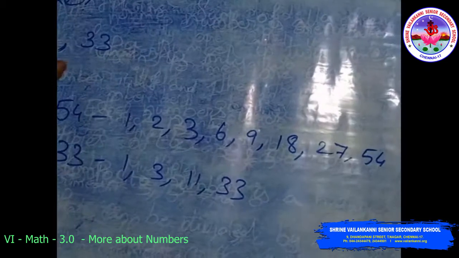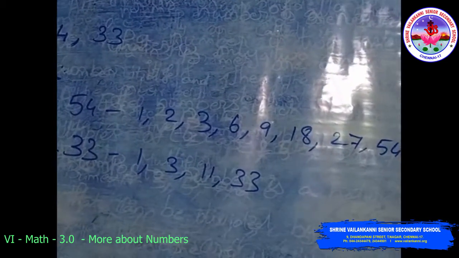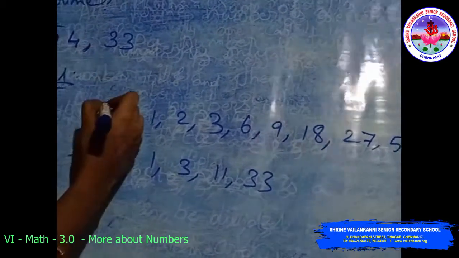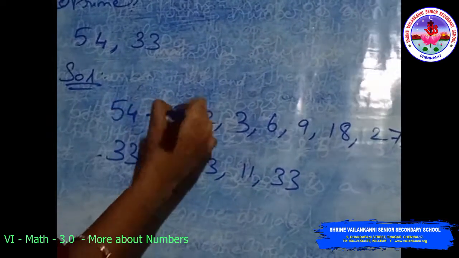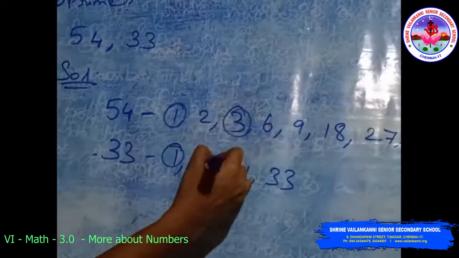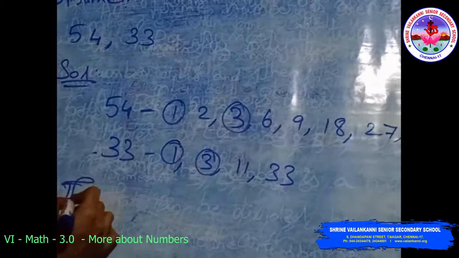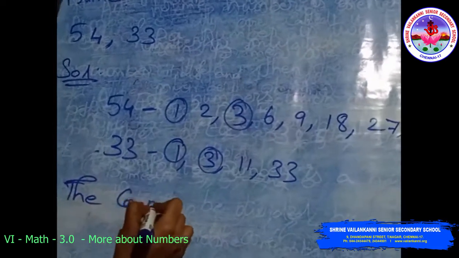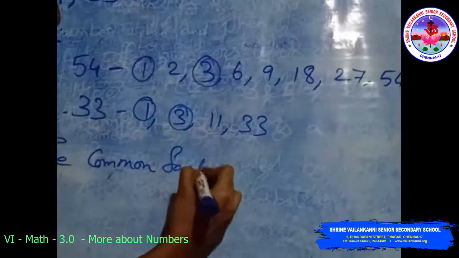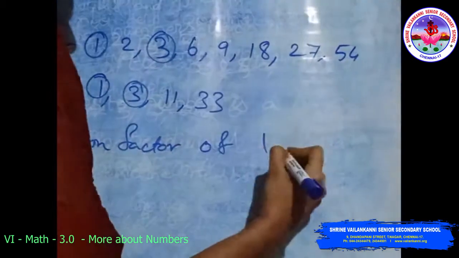The common factors of the two numbers are 1 and 3.